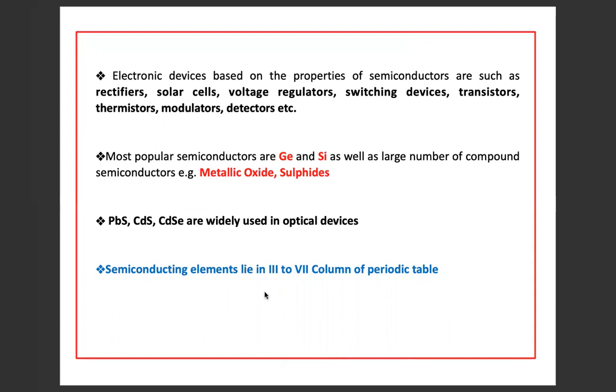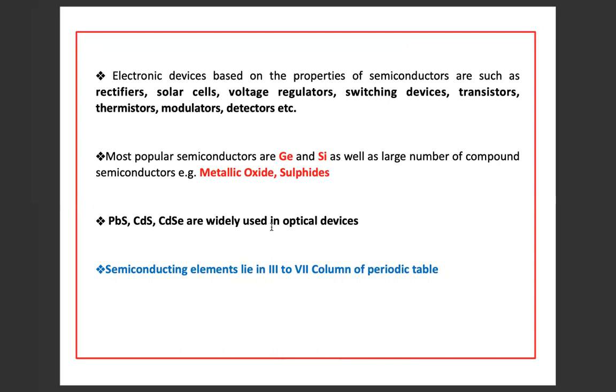Electronic devices based on the properties of semiconductors are rectifiers, solar cells, voltage regulators, switching devices, transistors, thermistors, modulators, detectors, etc. The most popular semiconductors are germanium and silicon, also known as pure semiconductors or intrinsic semiconductors, as well as a large number of compound semiconductors, for example, metallic oxides, sulfides, etc. Whereas lead sulfide and cadmium selenide are compound semiconductors which are widely used in optical devices.